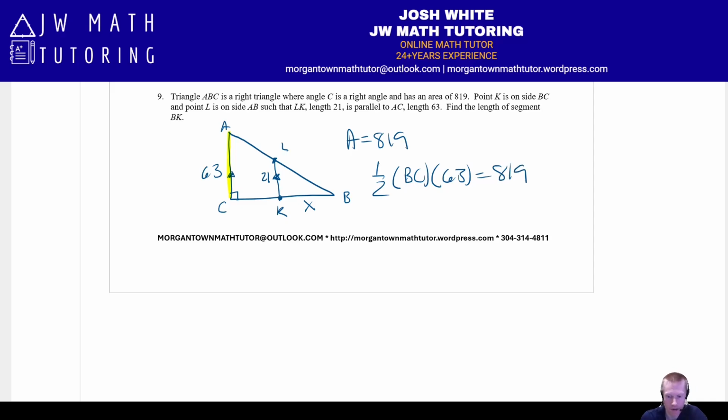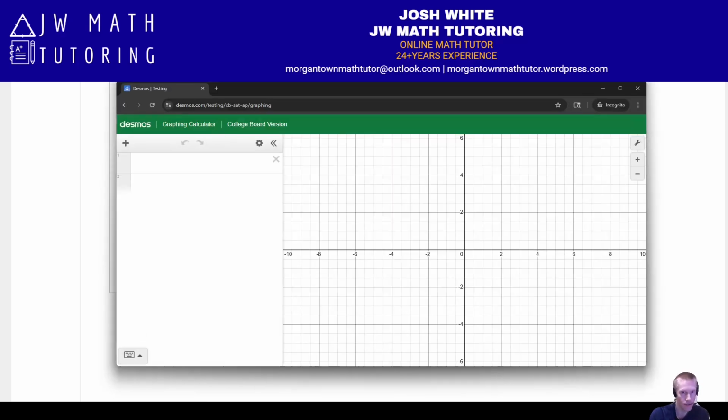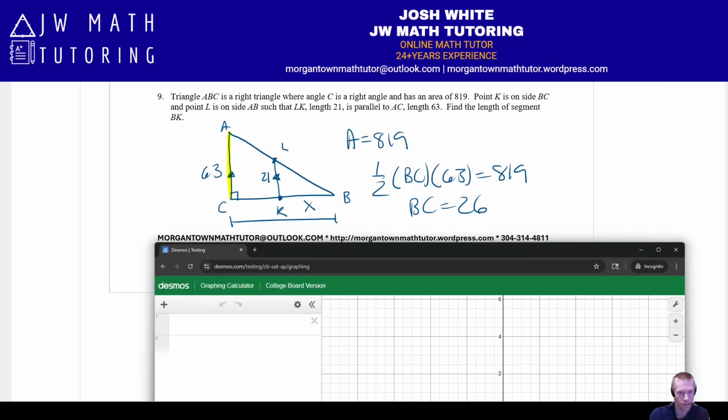So if we go ahead and set up that equation, we should end up with BC equaling 26. Okay, so this entire side length right here. Let's just go to Desmos to confirm. So easiest way I would do this, I'm just going to use B for base, and then it's multiplied by the height, which is 63, and we'll set that equal to 819. Okay, good. So B is 26.